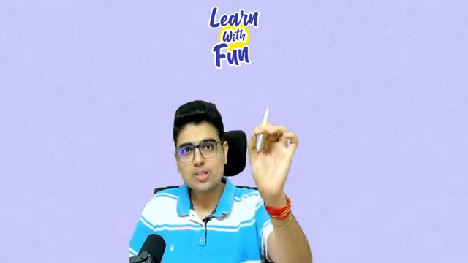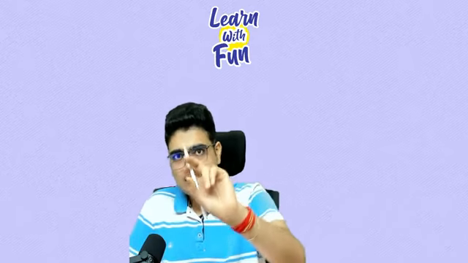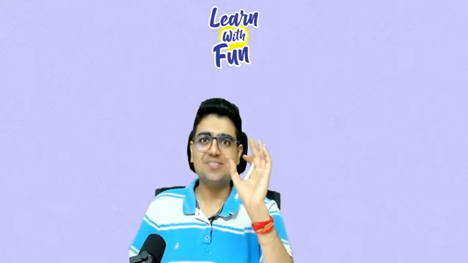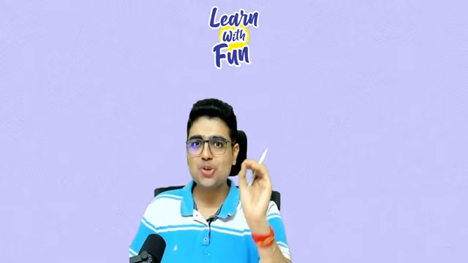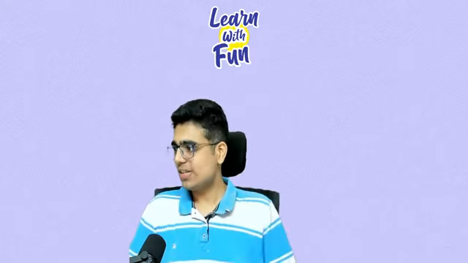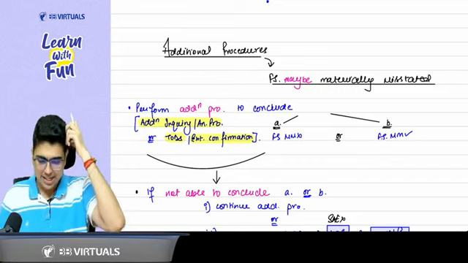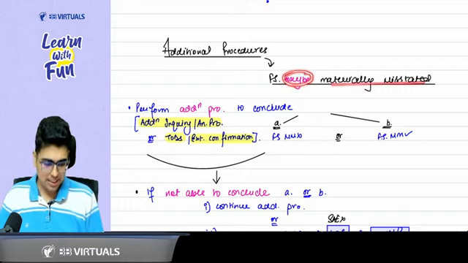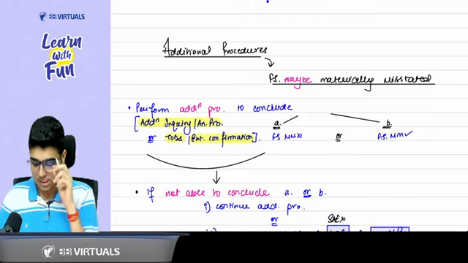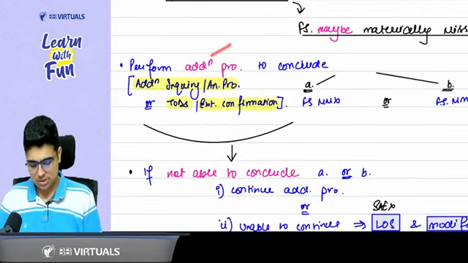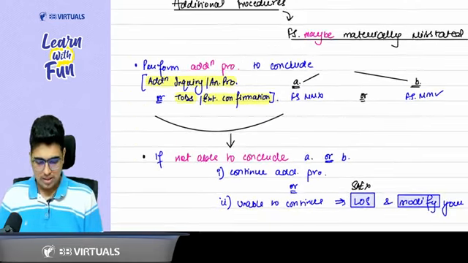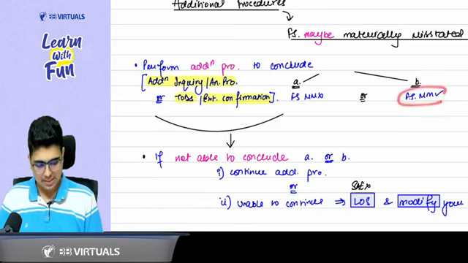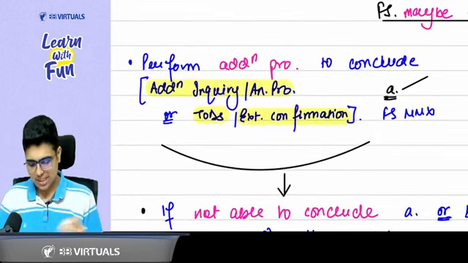Whenever you think there is a possibility of material misstatement, to turn that possibility into actuality, to find whether in actual there is a material misstatement or not, you should do additional audit procedures. So this is what is covered in the next part. Additional procedures when you feel that financial statements may be materially misstated. So the first point says, perform additional procedures to conclude whether financial statements have a material misstatement or not. What can be the additional procedure?